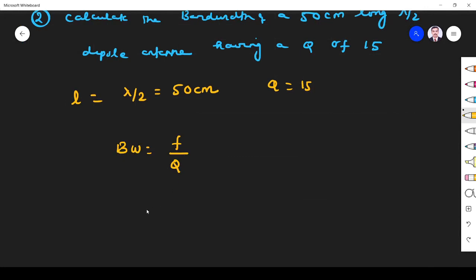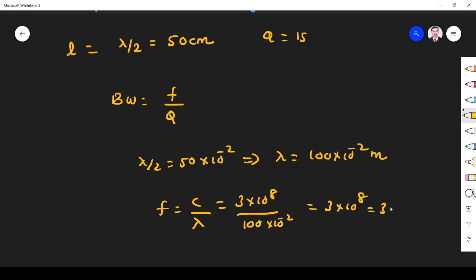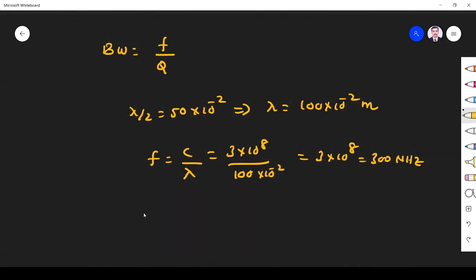So L we know, lambda by 2 is equal to 50 centimeter, that is 50 into 10 power minus 2. This implies lambda is 100 into 10 power minus 2 meter. I want F. F is equal to C by lambda. C is 3 into 10 power 8, the velocity of EM wave, divided by 100 into 10 power minus 2. This is equal to 300 megahertz. Fine. Now I got the F value.